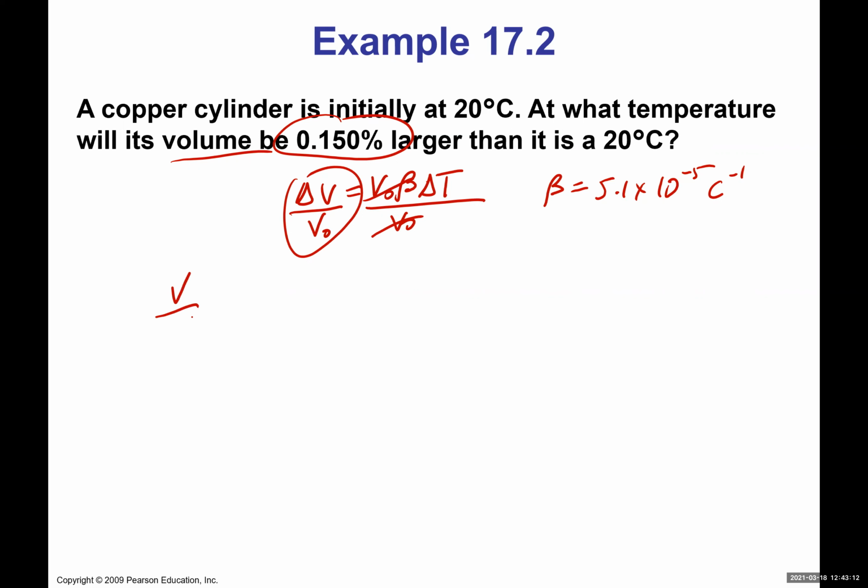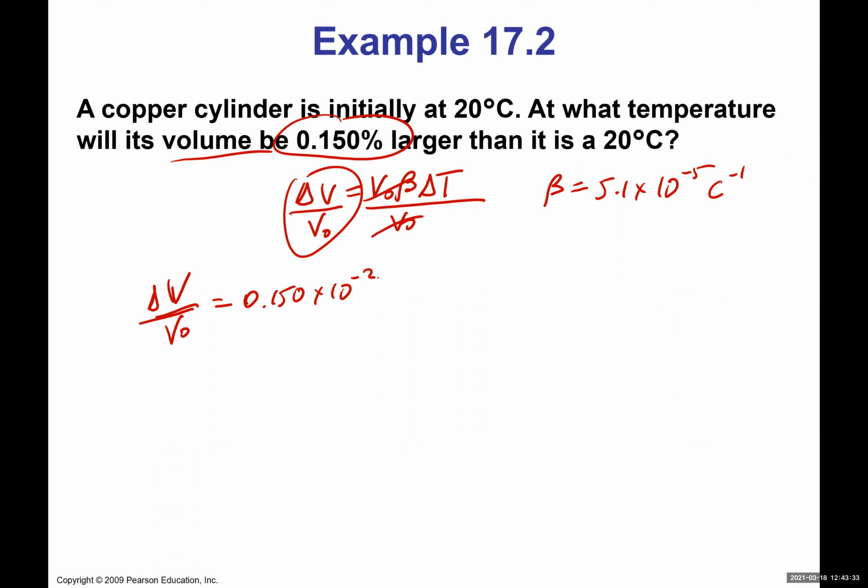So delta V over V naught is equal to 0.15 times 10 to the negative 2. Okay. That's basically the increase, right? And I want to know at what temperature it happens.